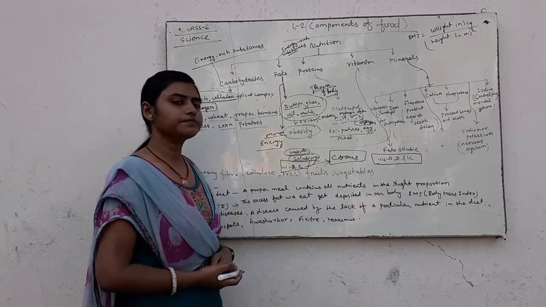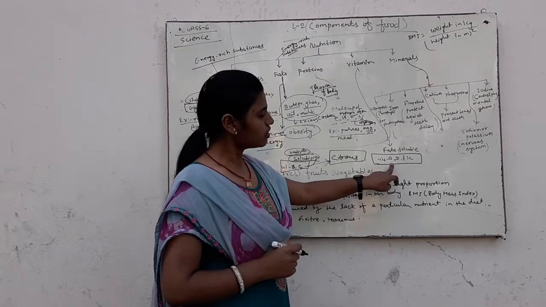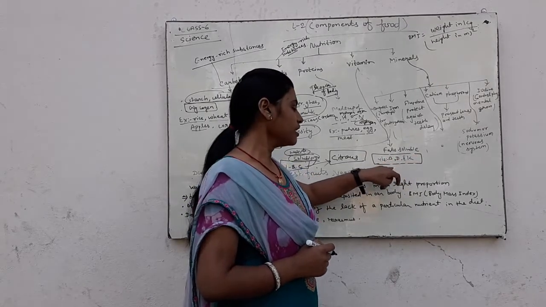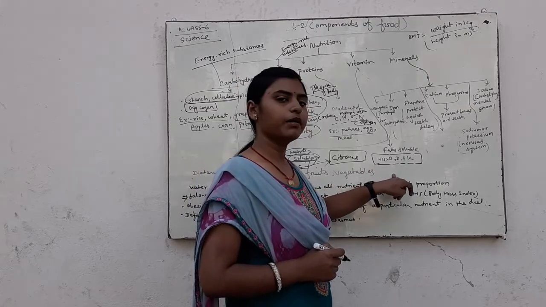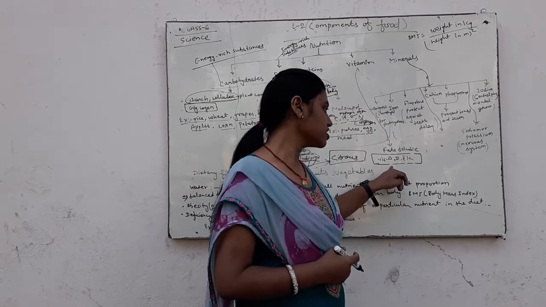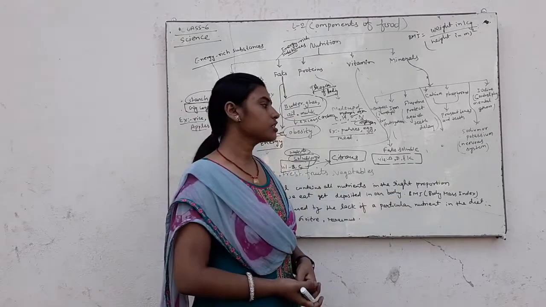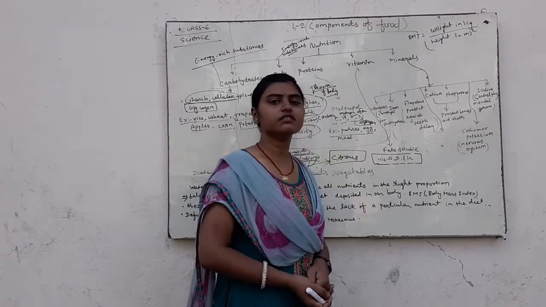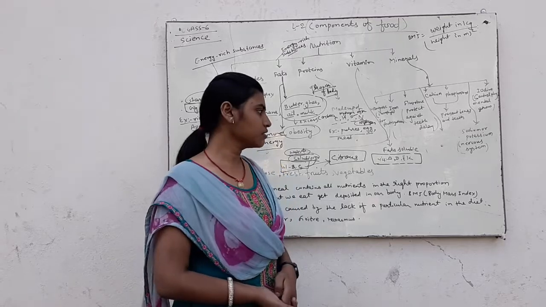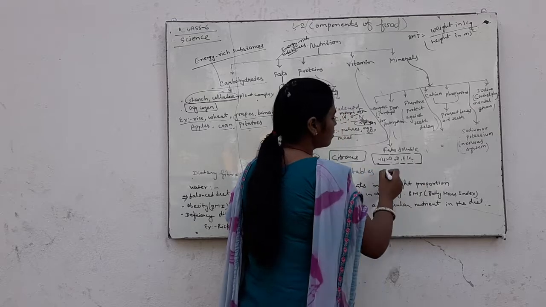Citrus fruit provide us vitamin C, and vitamins A, D, E and K are fat soluble. Vitamin A is obtained from bananas and some fruits and green vegetables. Vitamin D is obtained from sunlight. Vitamin E is obtained from germinating seeds, and here we know about their functions.